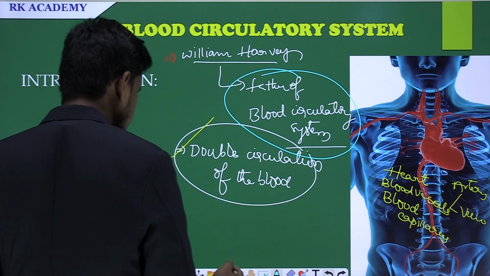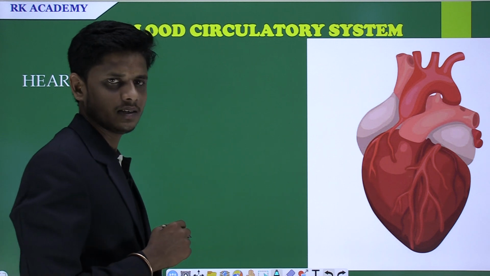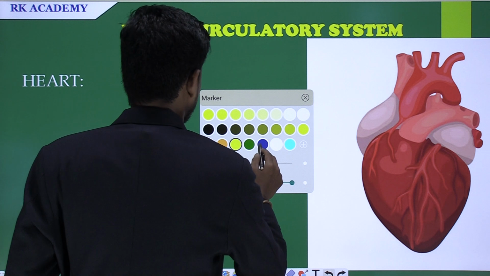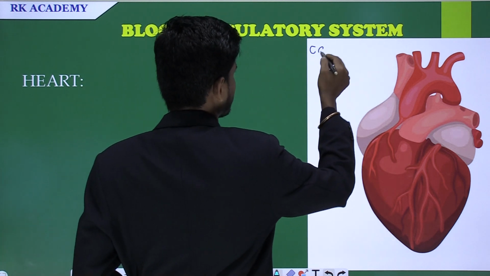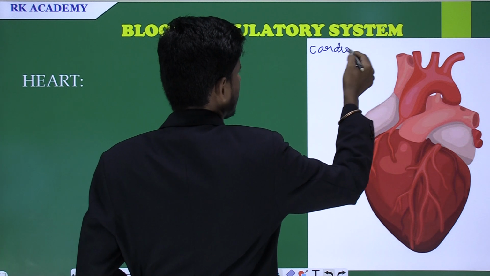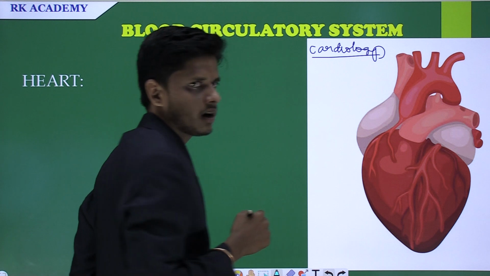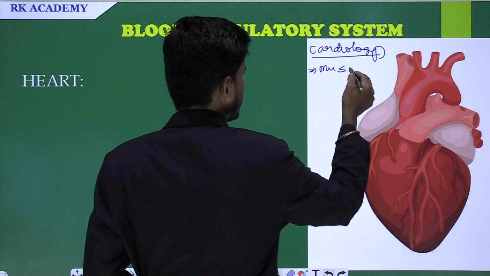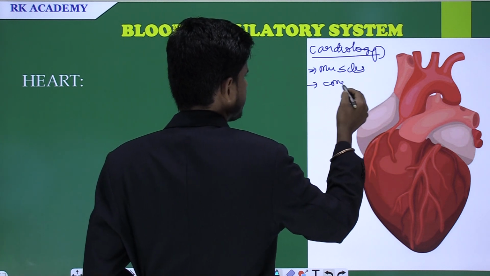In the human blood circulatory system, the major organ is the heart. The study concerned with the heart is called cardiology. The heart is made up of muscles, and it is a pear-shaped or cone-shaped organ.